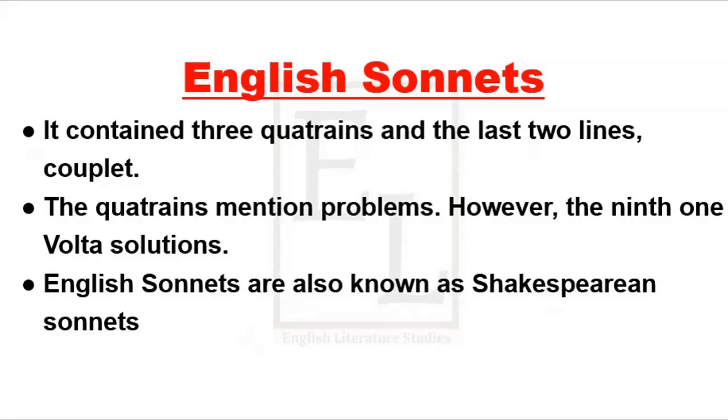Also, these English sonnets are called Shakespearean sonnets. Shakespeare wrote 154 sonnets. So he played a major role in flourishing English sonnets. So we will definitely make another video about Shakespeare's sonnets. So for now, English sonnets are also called Shakespearean sonnets.